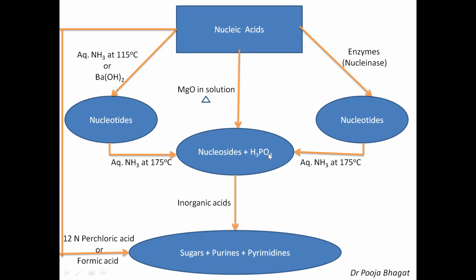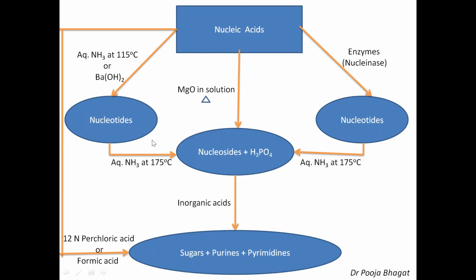And if you do the hydrolysis by magnesium oxide in solution and heat it, you will get nucleosides plus phosphoric acid. And the nucleotides obtained by either of these methods, when hydrolyzed with aqueous ammonia at 175 degrees Celsius, again give nucleosides plus phosphoric acid. And these nucleosides, when hydrolyzed by inorganic acids, give sugars plus purines plus pyrimidines. And when the nucleic acid is treated with 12 normal perchloric acid or formic acid, it hydrolyzes completely to give sugars, purines, pyrimidines and phosphoric acid.